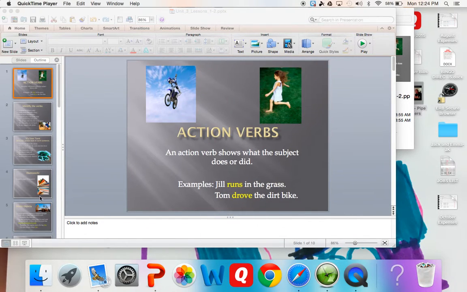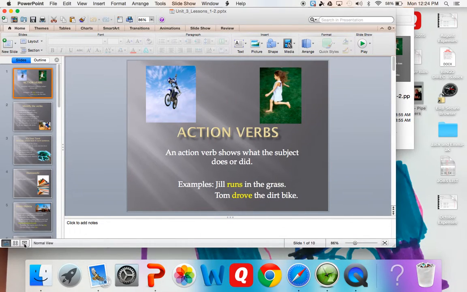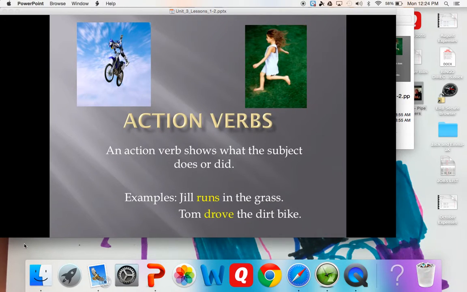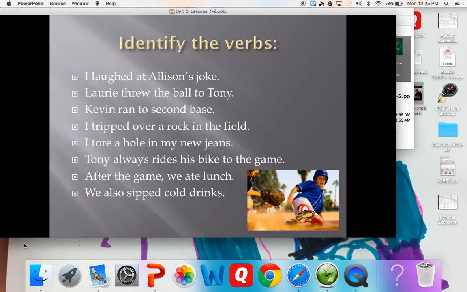So we're going to start today's lesson by quickly reviewing what you worked on last week, which is action verbs. As you learned from fourth grade and third grade and second grade and probably even first grade, action verbs are words that you can go outside and do. You can run, you can dive, you can jump, you can sing, you can talk, you can whisper, you can yell, you can crawl, you can walk, you can read. Anything that you can do with your body is what we would call an action verb.